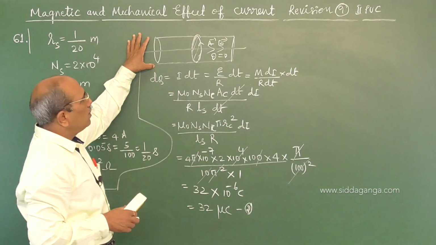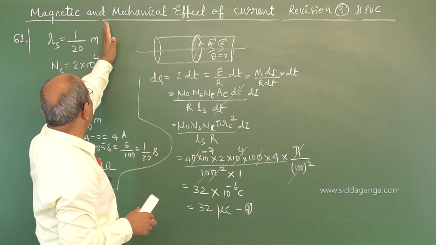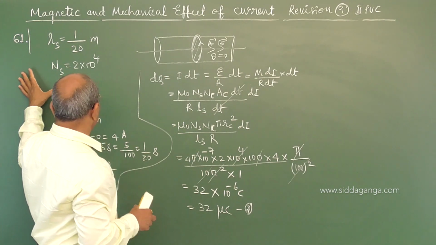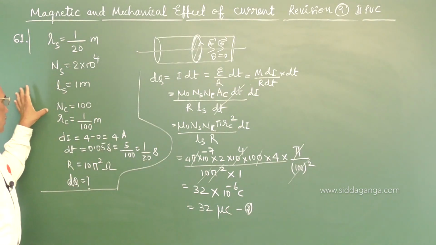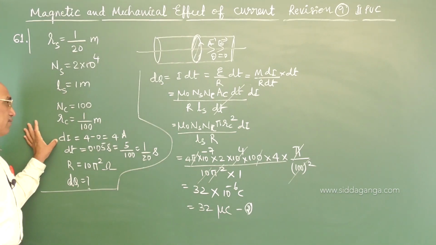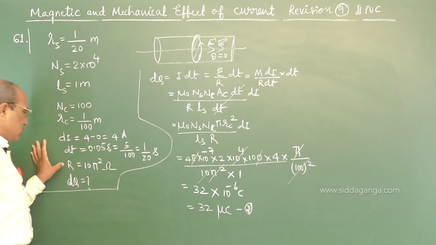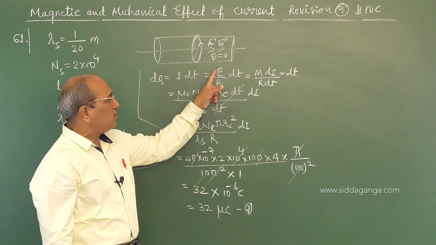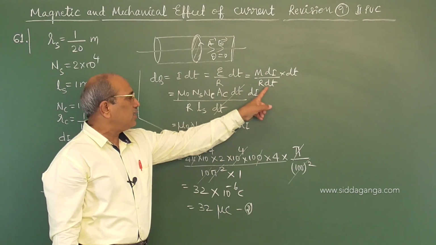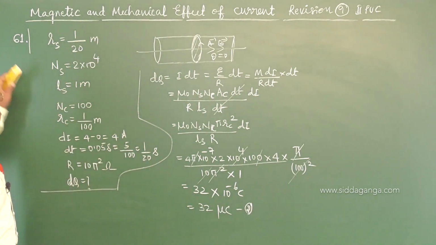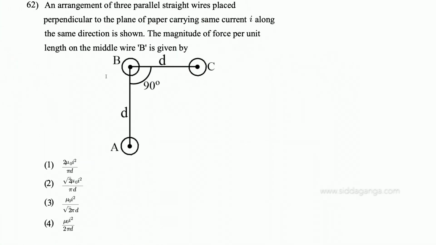A solenoid having some number of turns and radius, instead of radius, the diameter is given, and number of turns in the solenoid, length of the solenoid. And given the number of turns in the coil, radius of the coil, variation of current in the solenoid with respect to time, resistance of the coil. Charge flowing is current into time, current is E by R, E is M into di by dt. Substitution, got the answer 32 microcoulomb, option number 2. Coming to the next.